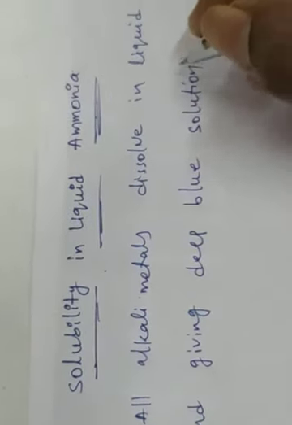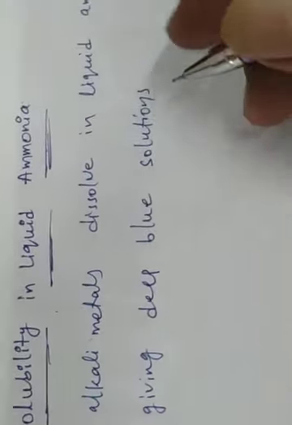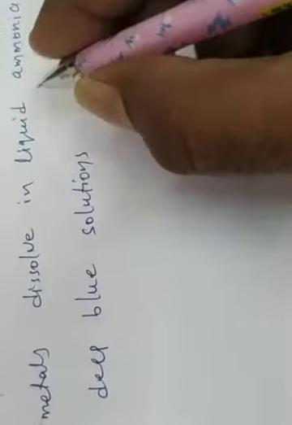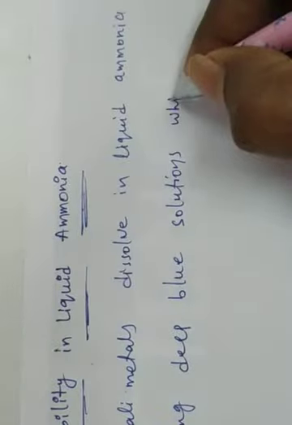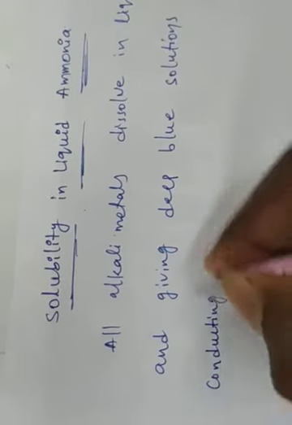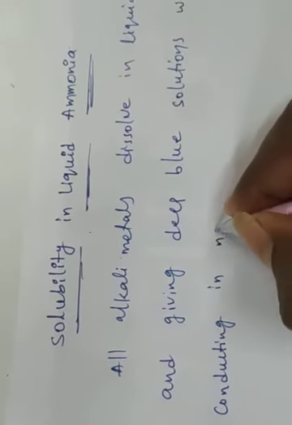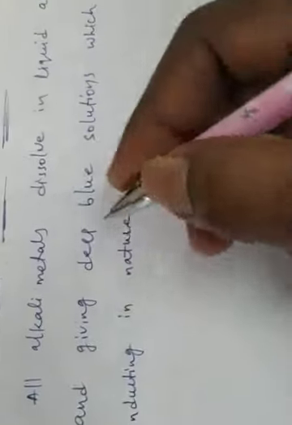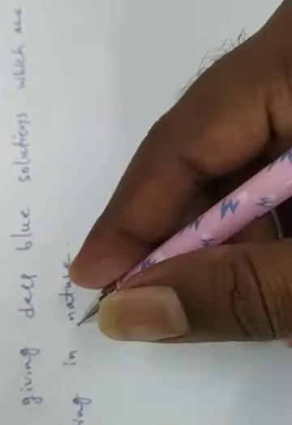When alkali metals dissolve in ammonia, they give the deep blue solutions, which are conducting in nature. These solutions contain ammoniated cations and ammoniated electrons.